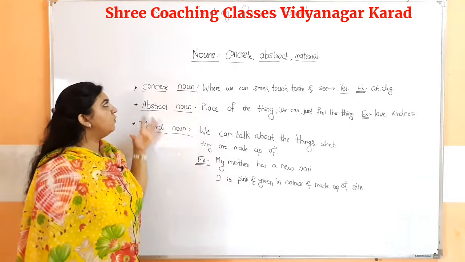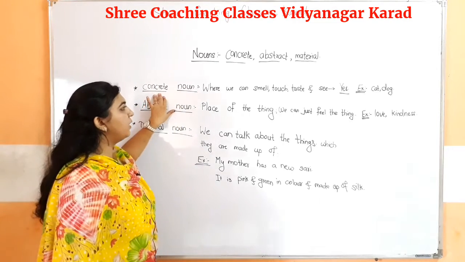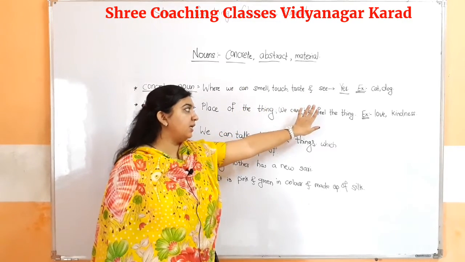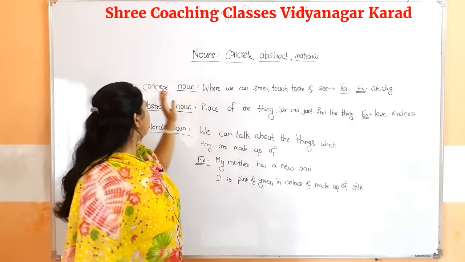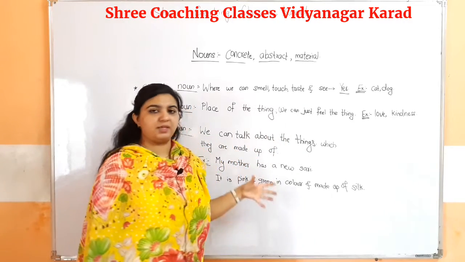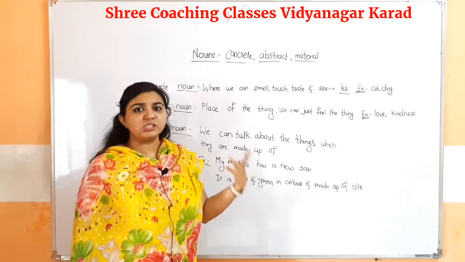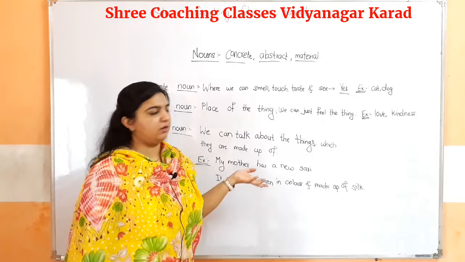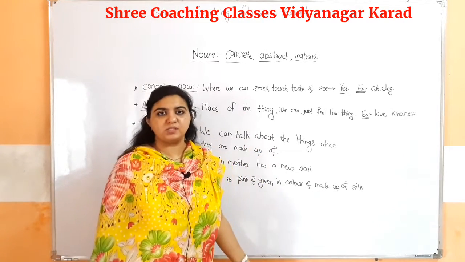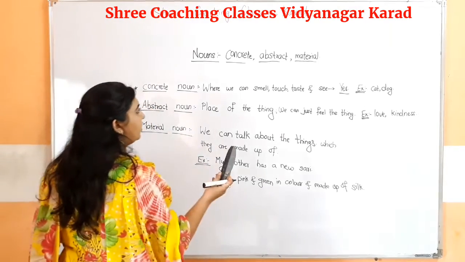Again we will study what are the concrete, abstract and material nouns. Concrete nouns are those we can smell, touch, taste and see. Abstract nouns are things we can just feel. Though they are not physically present, we can feel them. And the material noun is the thing we are talking about, the material it is made of. Now we will see examples of each noun.